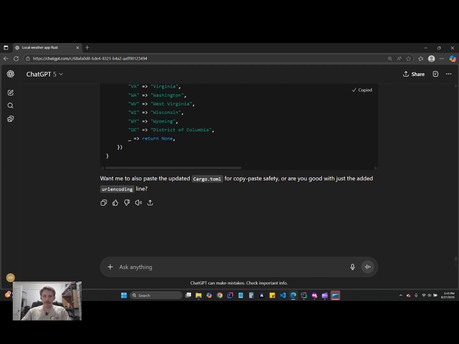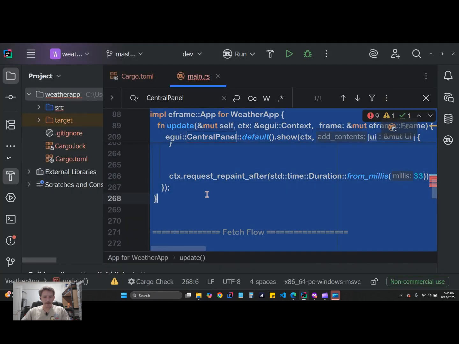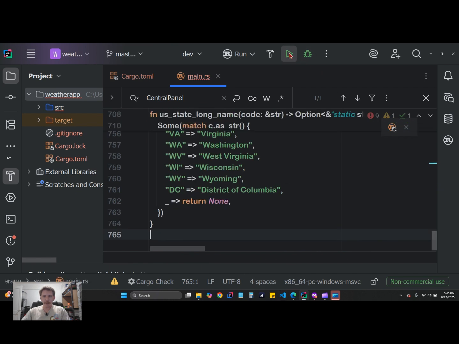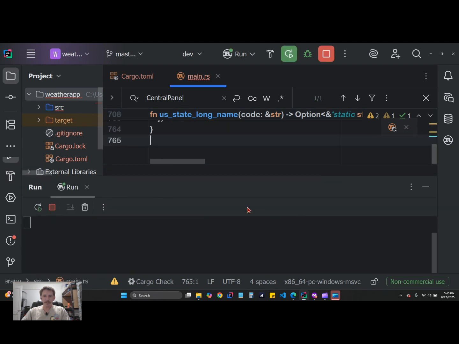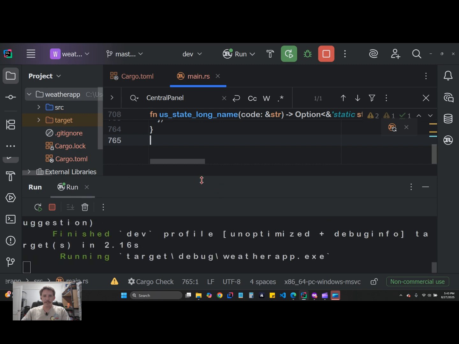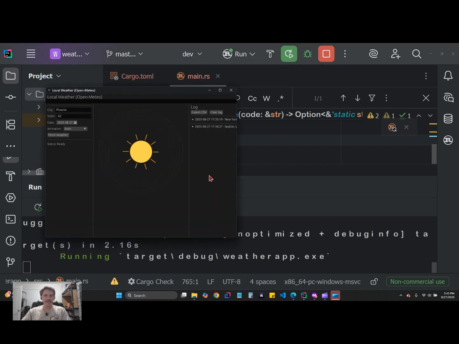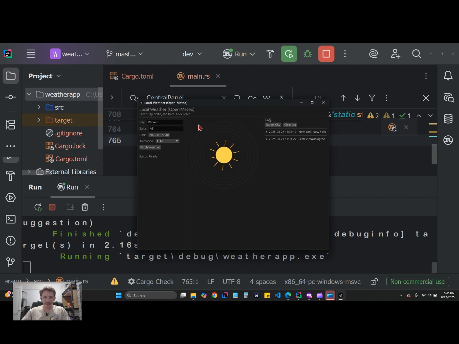All right, copy code, drop the code in. Boom. Let's run it. Let's see what happens. Compiling. It's going. All right, it's almost there. It's building. Okay. Let's see. Let's go to a rainy place. Let's go to Denver, CO.